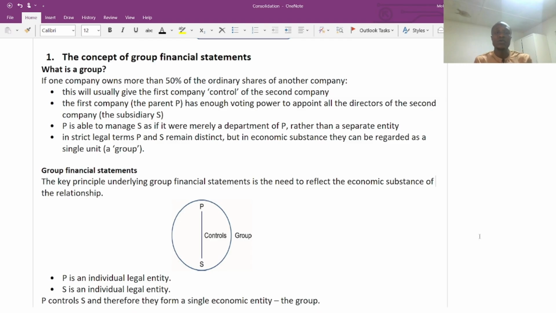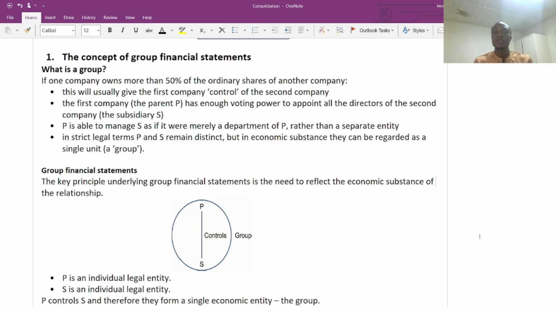In further aspects, we are going to ignore the concept of percentage, because according to IFRS 10, it is not only limited to the 50% before we confirm that this is the parent company; we are also going to look at other factors that will indicate possible control by the parent company. So basically, owning more than 50% of the ordinary shares of a company will give a company certain criteria and a certain benefit that is very important for the parent company to know.